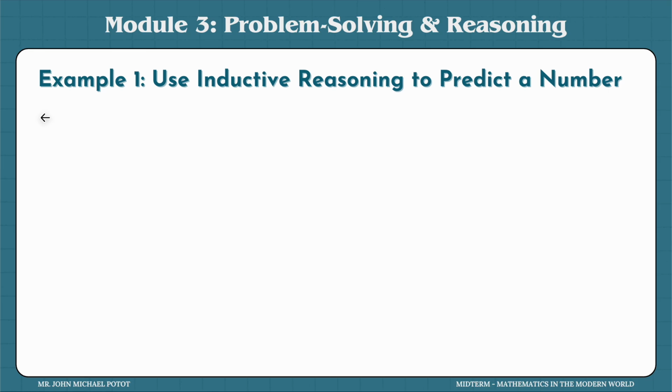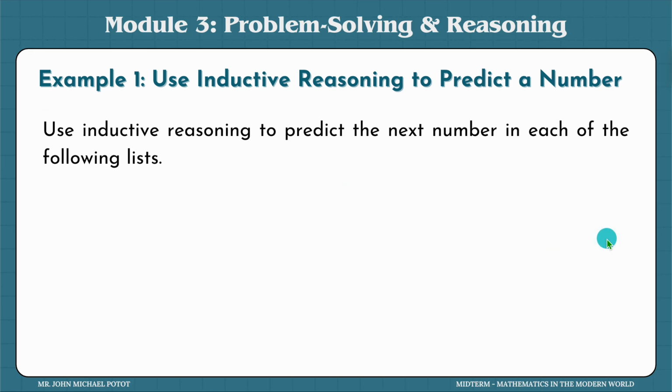What comes next, right? Using numbers. So, how do we predict the next number using inductive reasoning? Let's start with these examples. Number 1: 3, 6, 9, 12, 15. So what would be next?